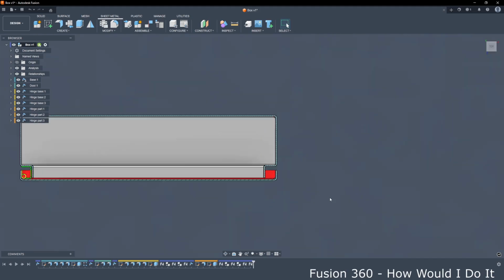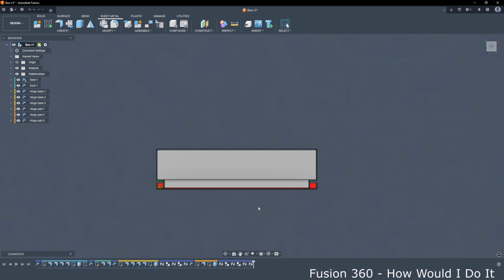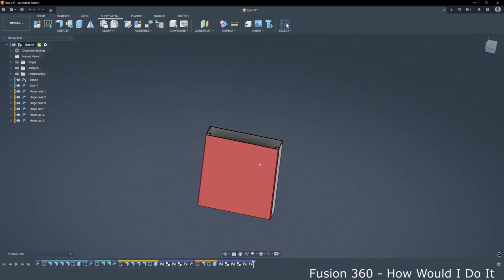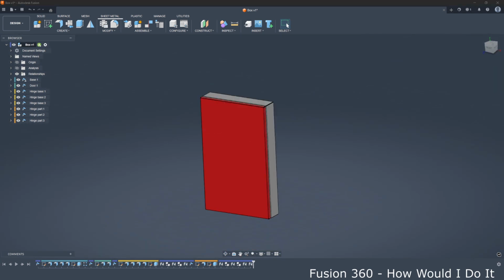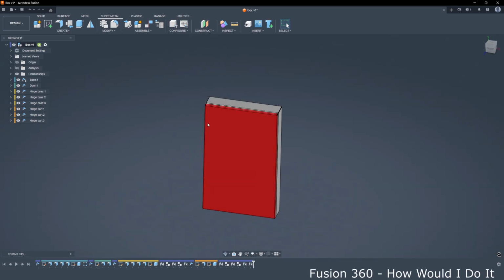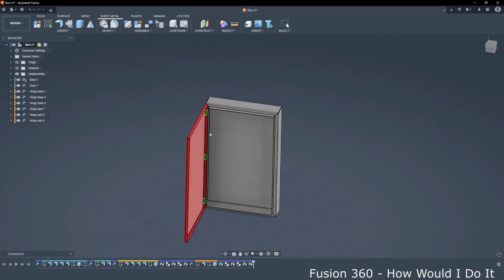No conflicts anywhere. So we created this sheet metal box with base part, door, and hinges.